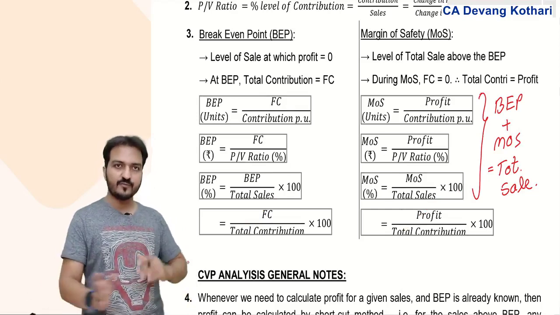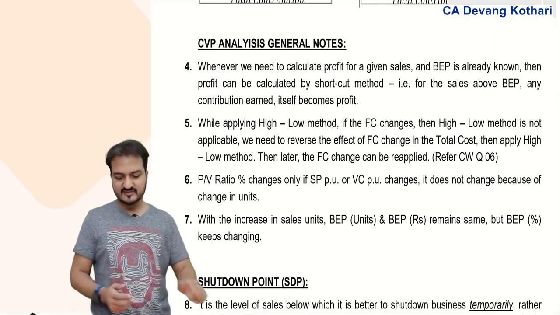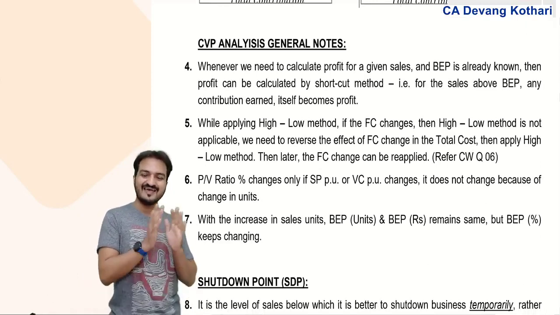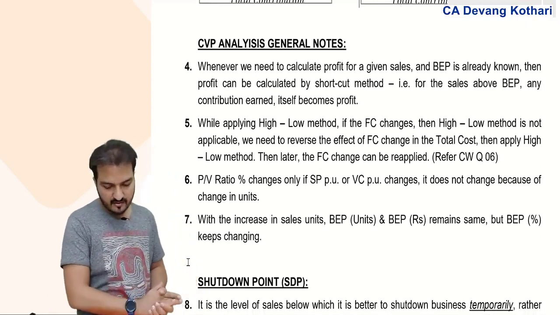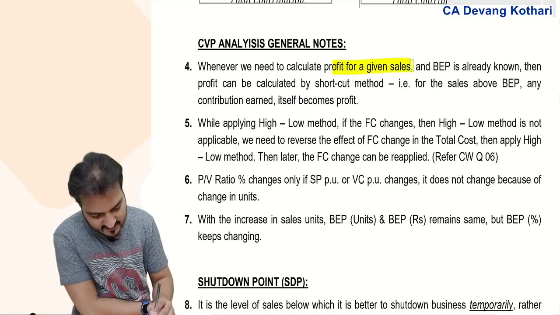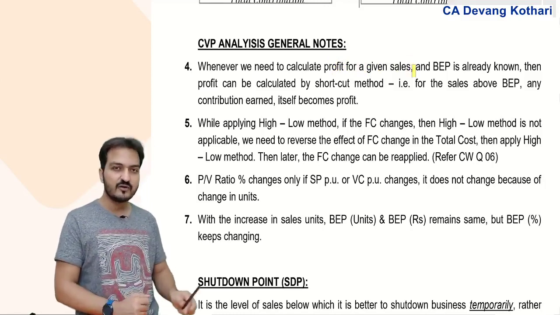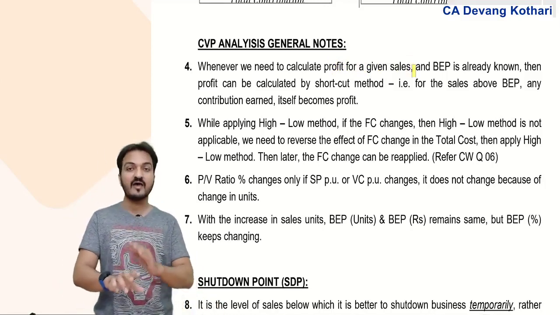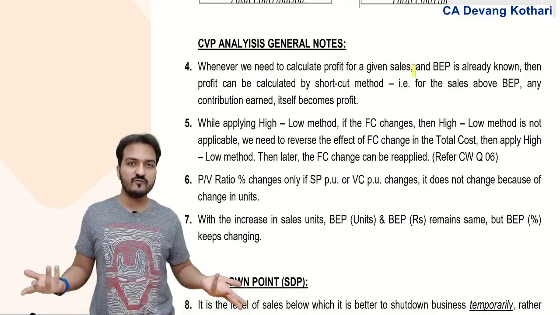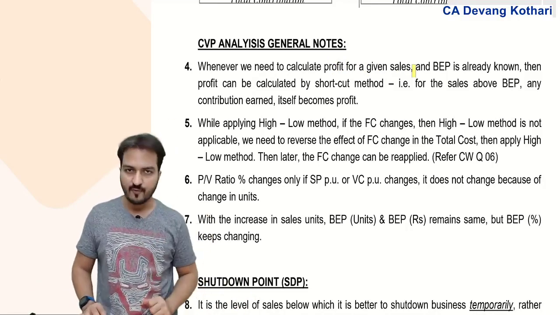Okay, these were all from your intermediate level. Further, some general notes, again from inter-level discussion: whenever you need to calculate profit for a given sales, imagine sales is given and you need to find profit. Generally, when sales is given and I ask you to find profit, you will make a profit statement. Yes, the profit statement will give you profit.